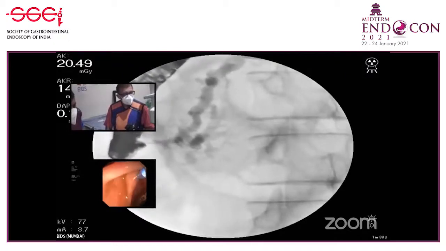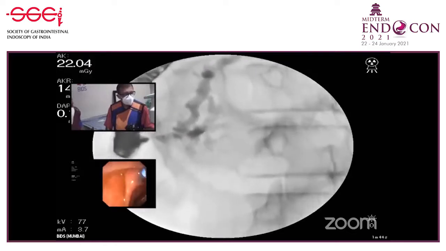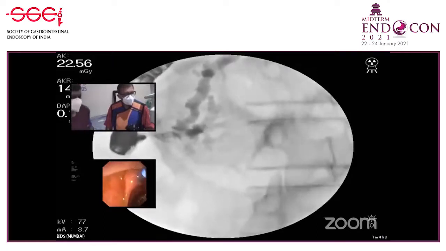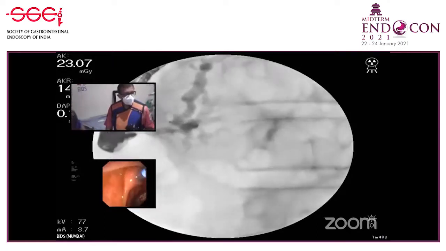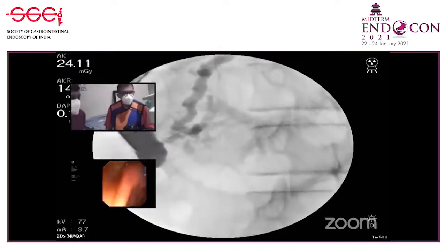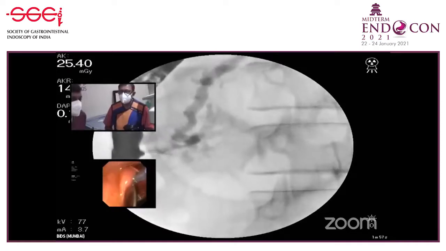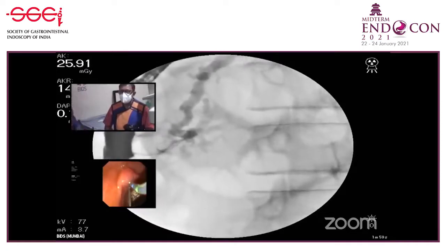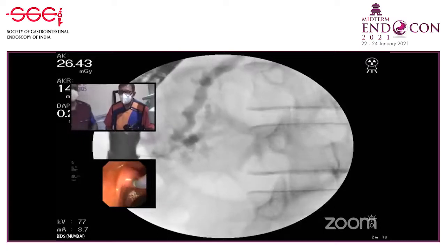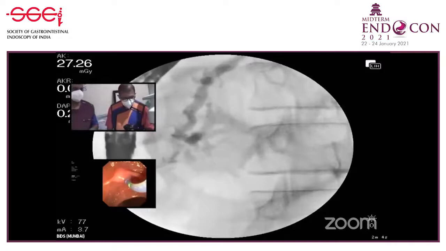No. Yeah, see where it has gone? Now it has gone in the duct below. It is not going in the main duct, the duct of Wirsung. So obviously, that main duct of Wirsung is opening on the minor papilla. So what I'm going to do now is, first let me do a small major papilla sphincterotomy. Wait, the wire is coming out here. Yes, I'll do a small major papilla sphincterotomy because there are stones which are there in the duct which is leading to the major papilla.